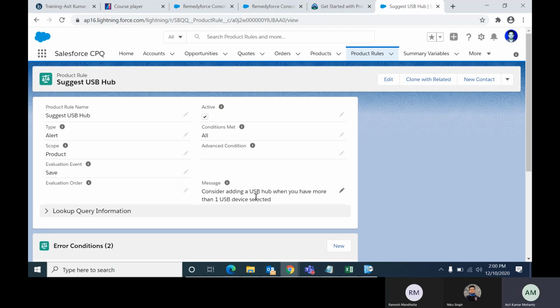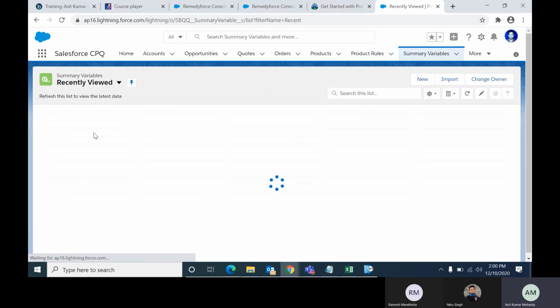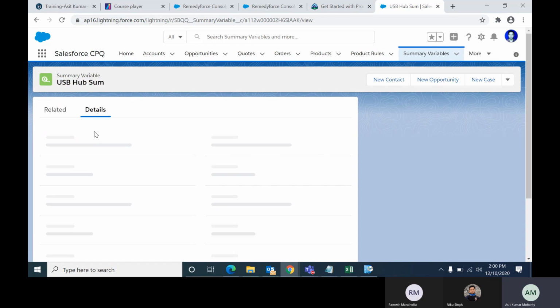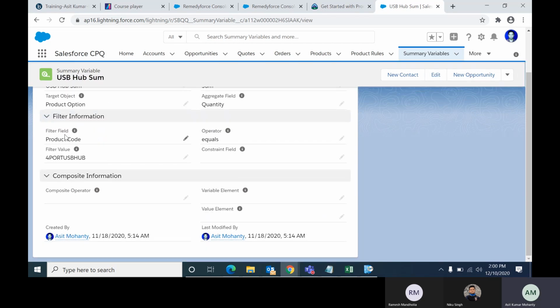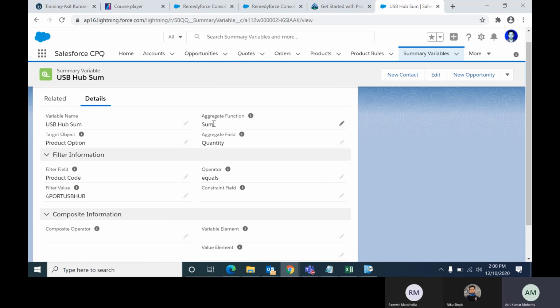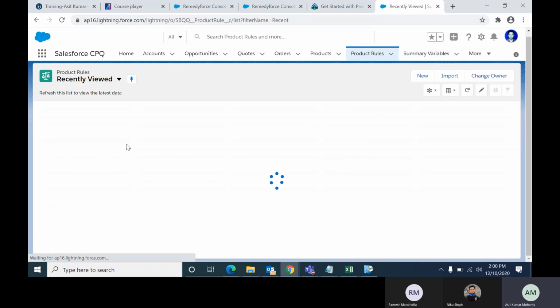Right, so we are adding the USB hub also. Similarly for USB hub also I have created one more summary variable, USB hub sum. Here I am filtering with product code USB hub, and summing the quantity. That's it in the product option. Done. Summary variable. Now the summary variable we have to use in the product rule.